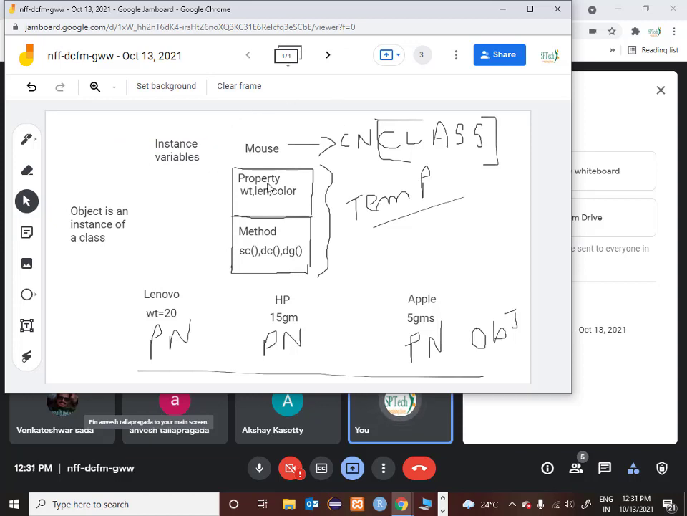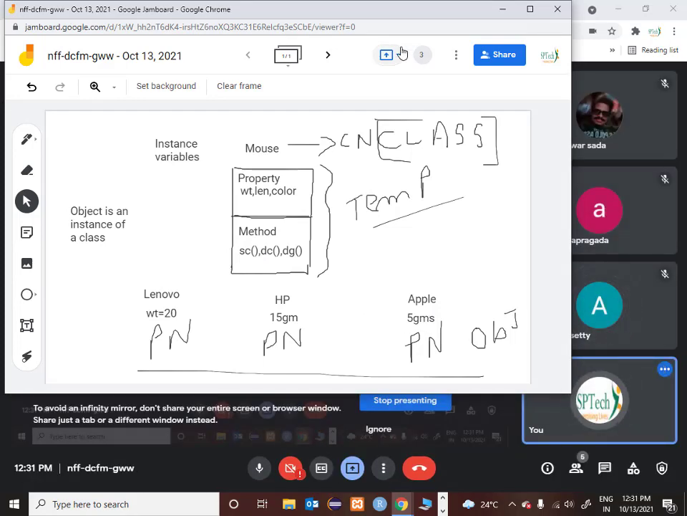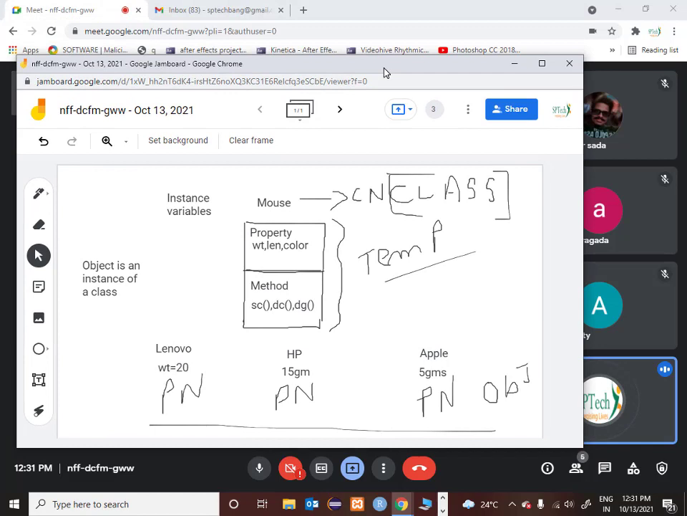Now you understood that mouse is a class. For this mouse class, you have three objects: a Lenovo object, an HP object and an Apple object. All these three objects will have different property values. Using the Lenovo object you can perform single click, double click and drag. With the HP object also you can perform single click, double click and drag. And even with the Apple object you can perform single click, double click and drag.